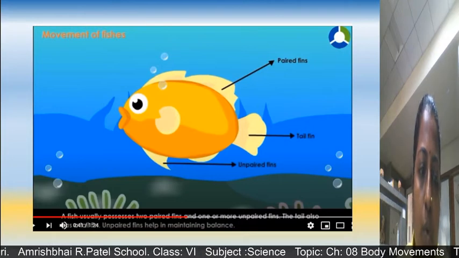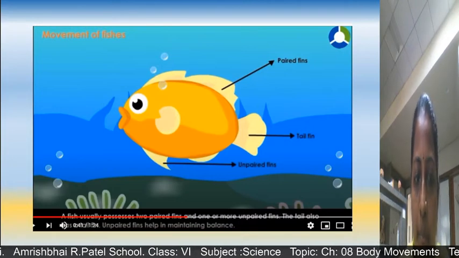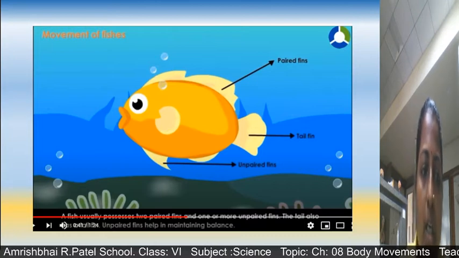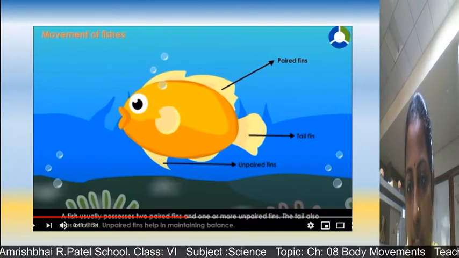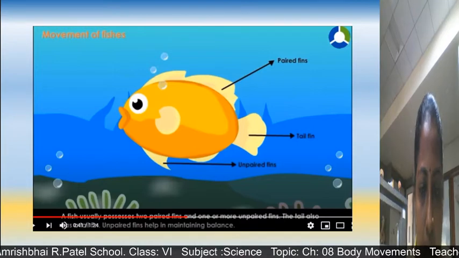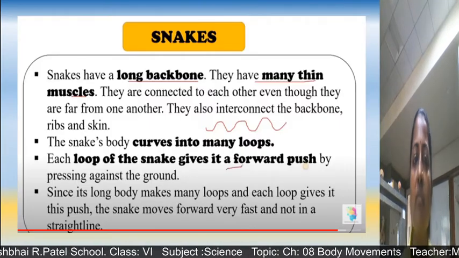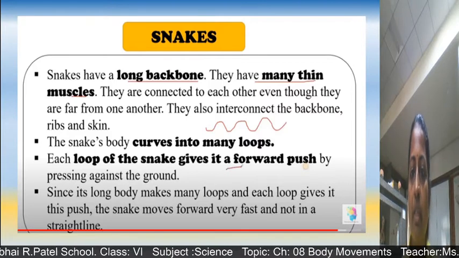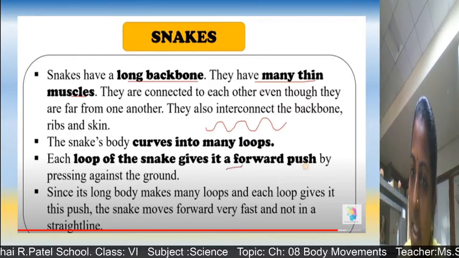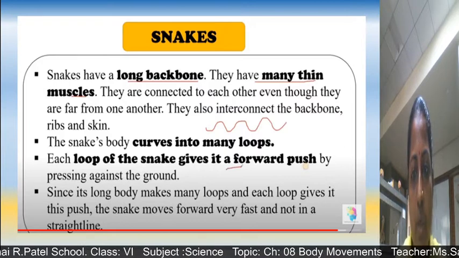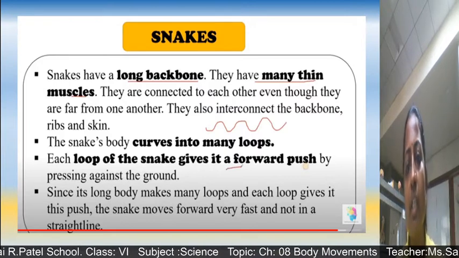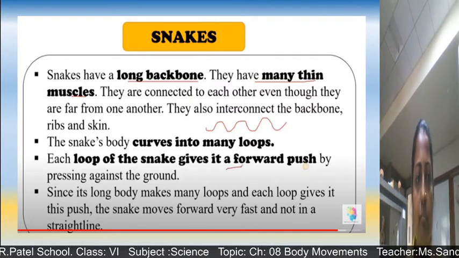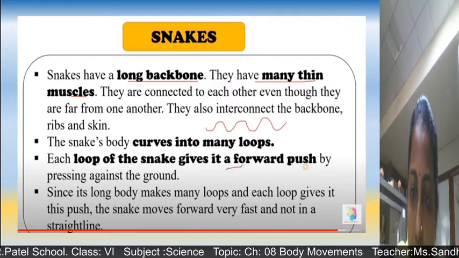The tail also helps in maintaining balance and changing the direction, and unpaired fins also help in maintaining balance. So in this way we have seen, children, the movement of fish. One part is moving ahead in one direction, and in the opposite direction the tail is going, and in this way the movement is occurring in a curve. Now we will see about a snake, children.